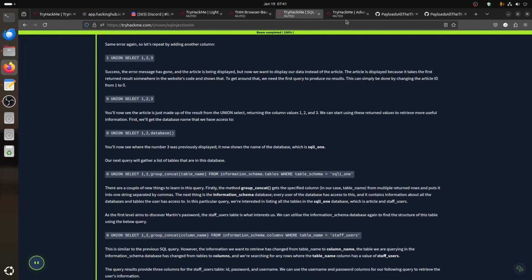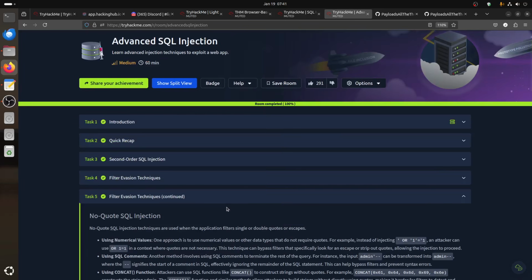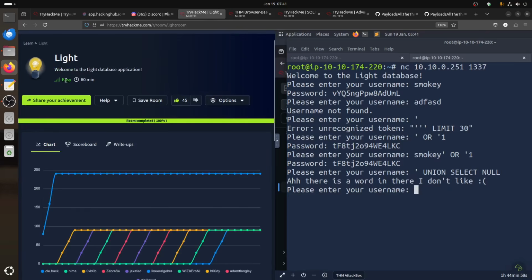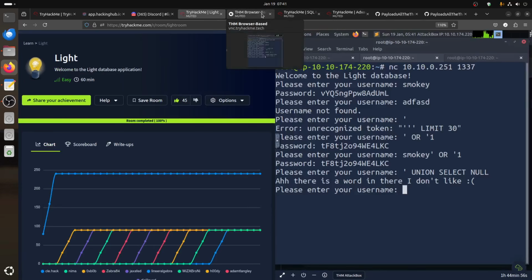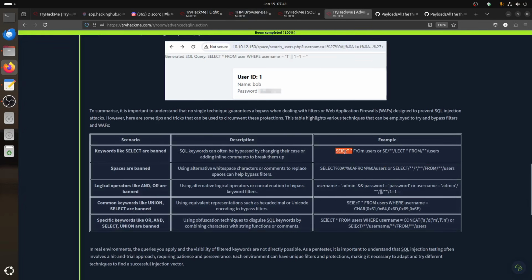If you did TryHackMe rooms before, there is one called Advanced SQL Injection. Let me zoom in. For example, to bypass the filters, if keywords like select are banned, you can play with small letters and things like that. You can get more sophisticated. This room is classified as easy, so you assume it's not too fancy, and changing capital and small letters can work.